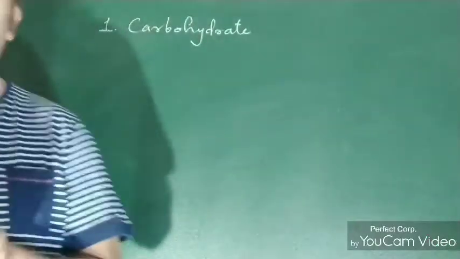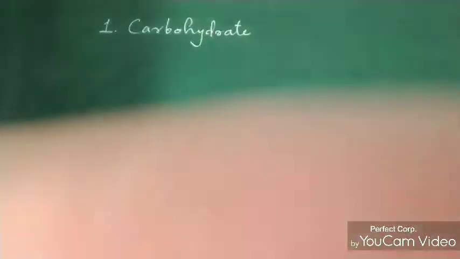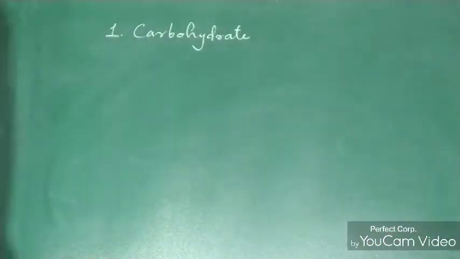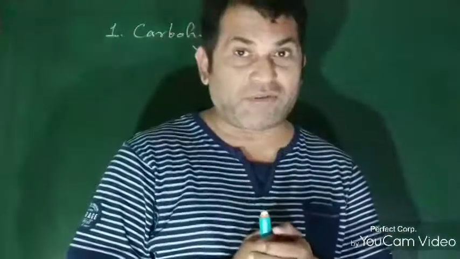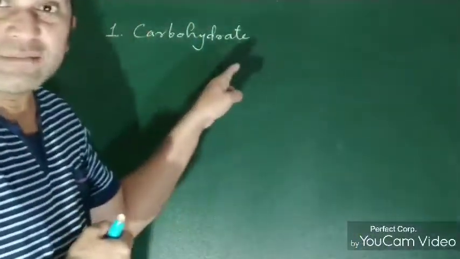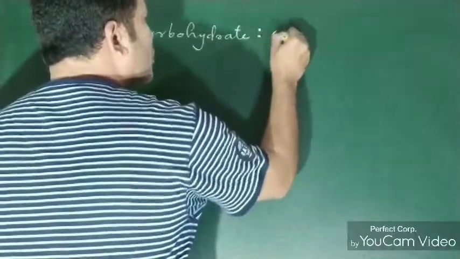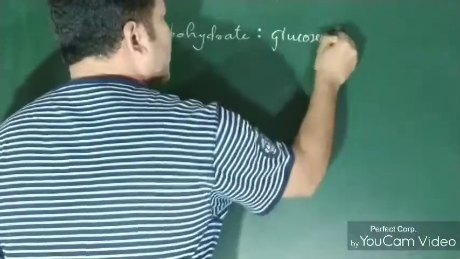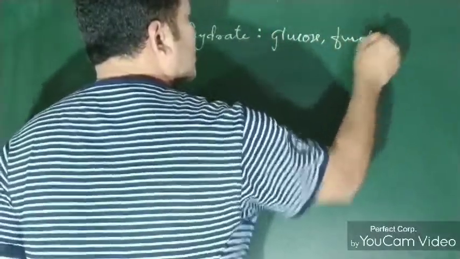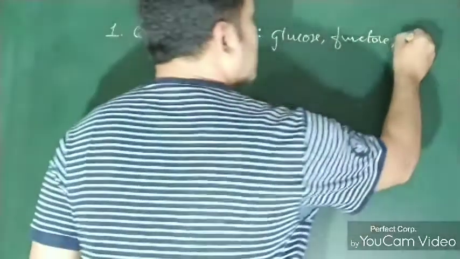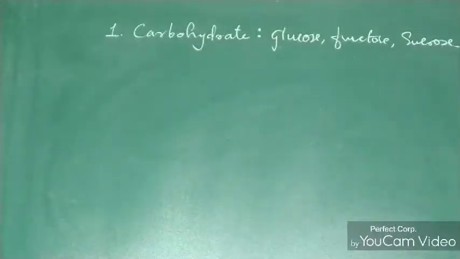Another thing we can also consider, which is also very vital, is protein. So carbohydrates and proteins are the main part of our body. Carbohydrates include glucose, fructose, sucrose, etc. Lots of things in the carbohydrate series we can say.